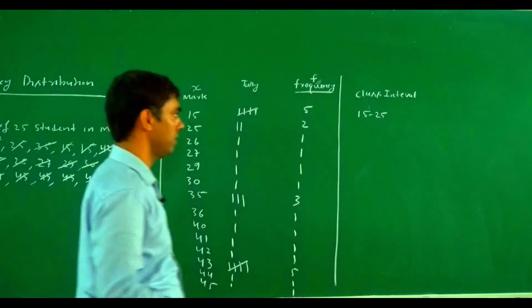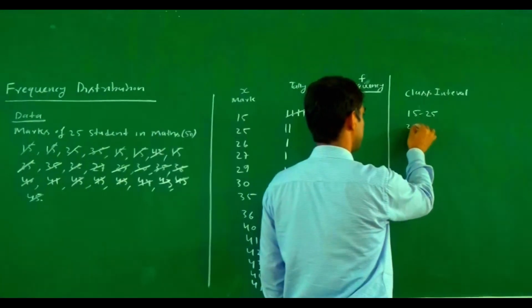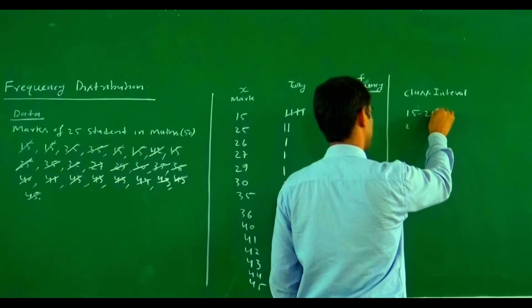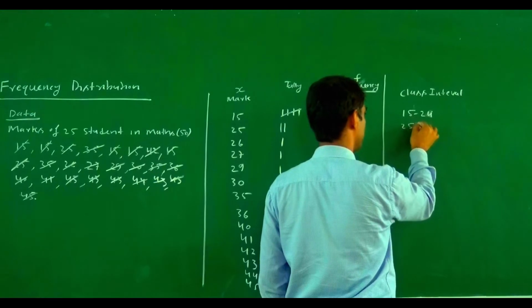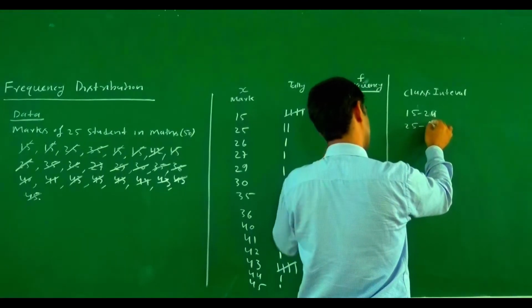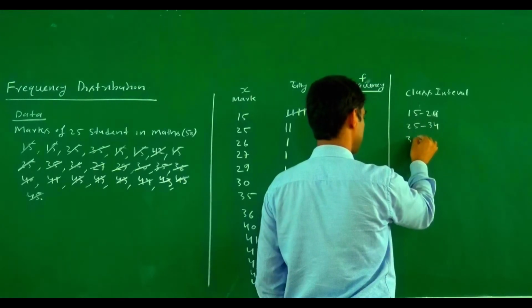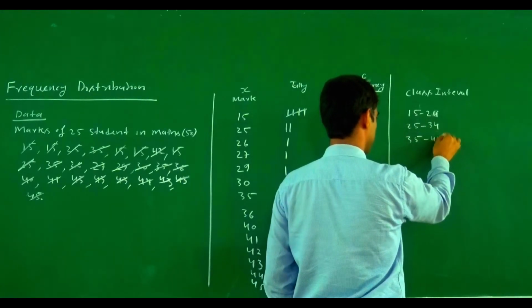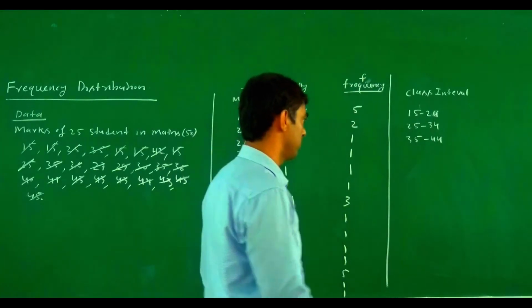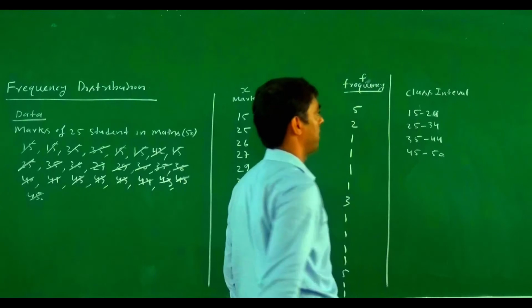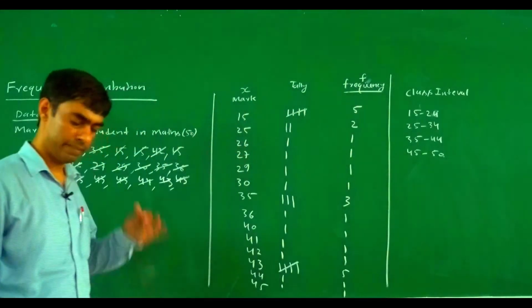Here we write 15 to 24, 25 to 34, 35 to 44, and 45 to 50. This one is the range.